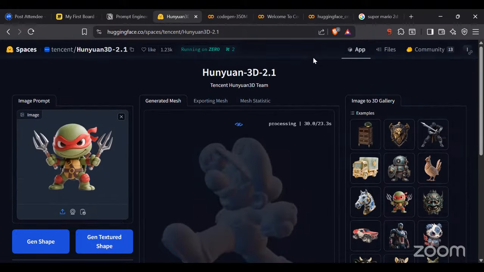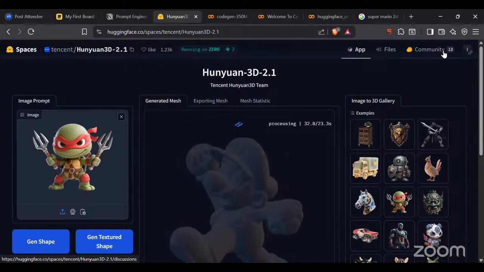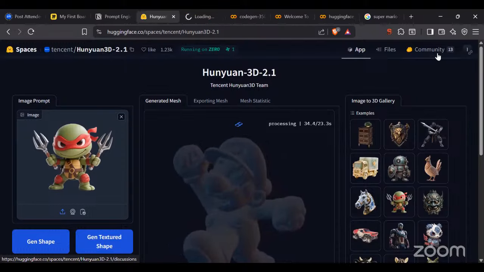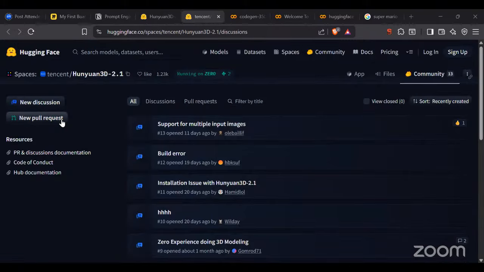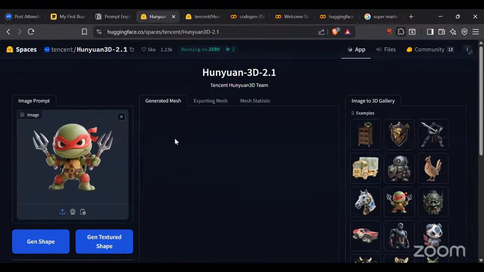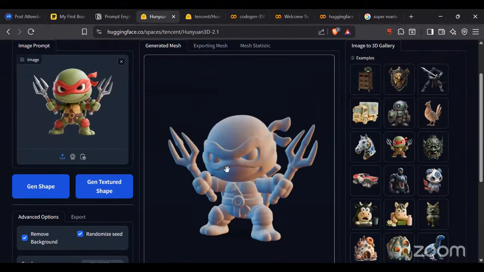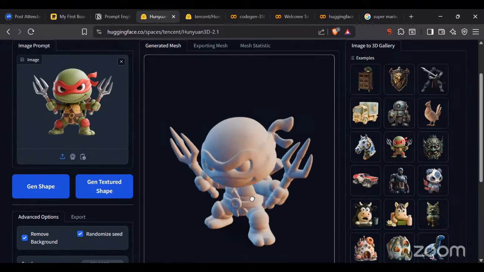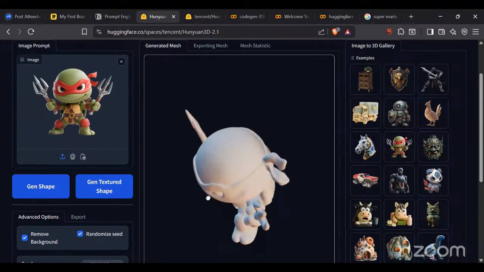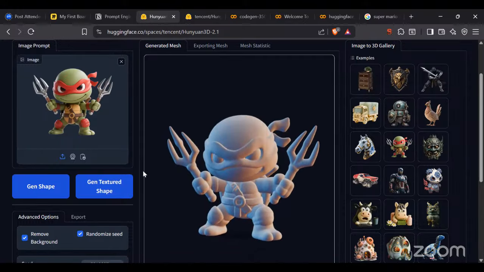Even if you have created your own model, you can go to this community option. Let's say if I click here, community options, okay, and in this community option you can discuss something. Remember the pull requests that you guys used to do on GitHub? The same thing here also, the pull requests and everything you can do here. If you sign up with your own ID, that would be much better, and you can upload your models also. That is also very much possible here. Let's say this is also one of the models that has been generated. See how pretty the model has been generated, exactly the same, right? So this is exactly what we talk about when generating models.